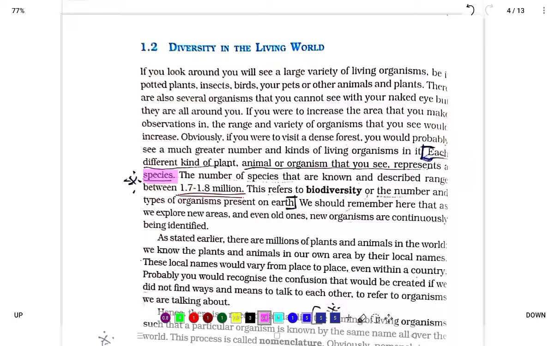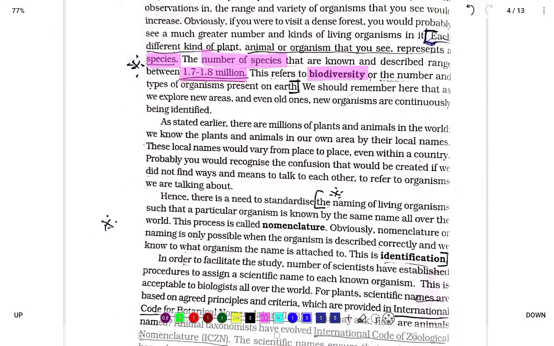The number of species that are known and described ranges between 1.7 to 1.8 million. So the number of species found till now is 1.7 to 1.8 million. This is referred to as biodiversity, or the number and types of organisms present on earth. Biodiversity is the different types of organisms present on earth. So the number of species is 1.7 to 1.8 million, and note what biodiversity is. In the second paragraph, there is nothing important.